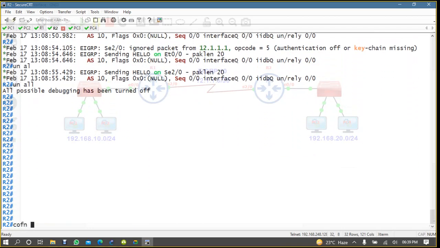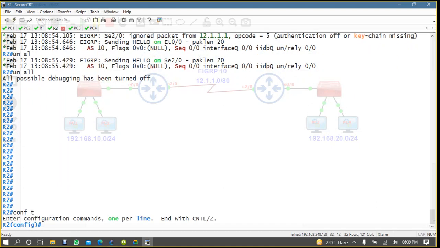So you have to come here conf t. Then first you write key chain. Let me tell you one thing.